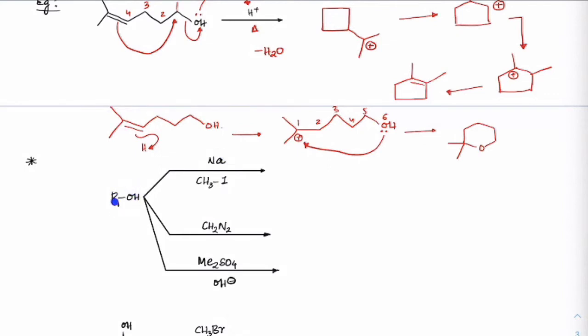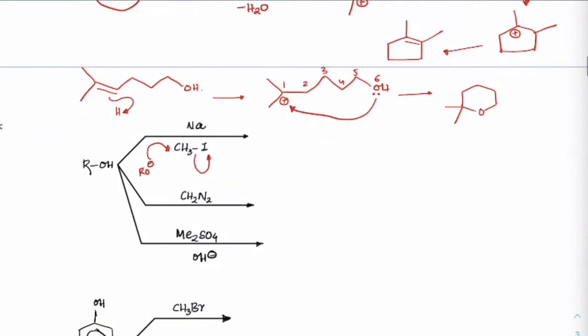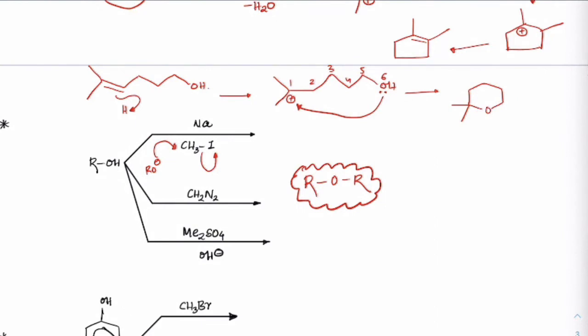We have seen this as another way of preparing ethers. If you have alcohols, react that with sodium, so we will get alkoxide, and the alkoxide which is forming, RO minus, can attack on CH3I and remove the I. So what do we have here? We can have R-O-R formation. So this is the ether formation. The same thing could happen here.